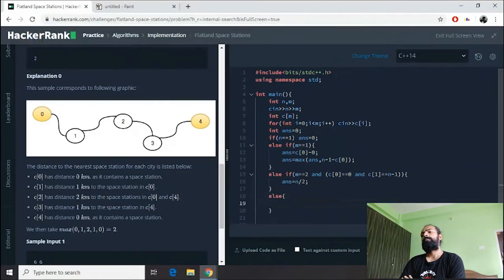So these were just boundary conditions. We call them boundary conditions. Because if we try to solve this question with one particular algorithm and try to implement it for all cases, there might be possibilities that we might not get a proper answer, or we might take a lot of running time. So we put these boundary conditions. Simply it will check if n is equal to 1; if not, it will go down to the code. So in one line we get our answer. If m is equal to 1, then again in one line we get our answer.